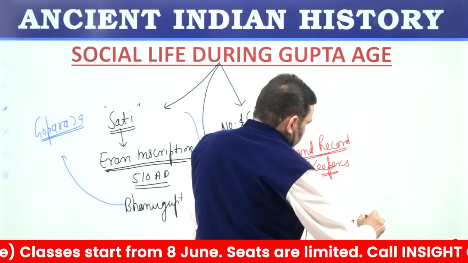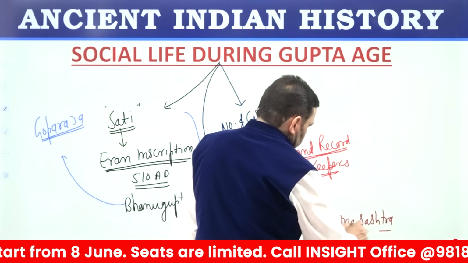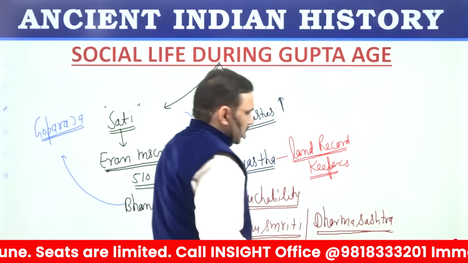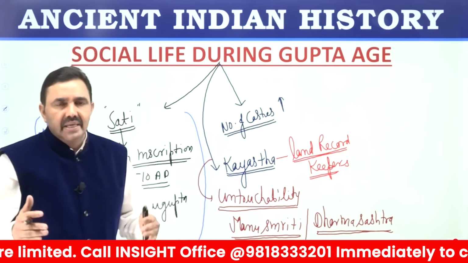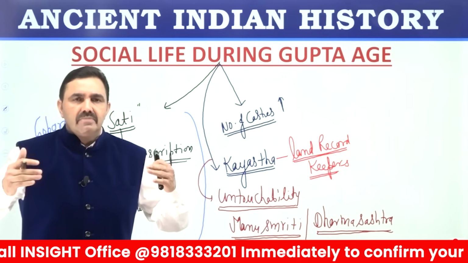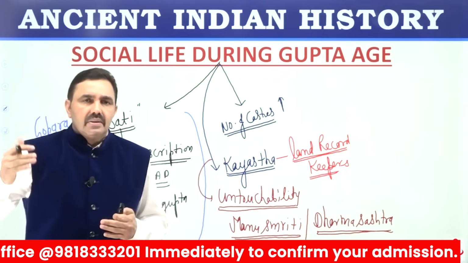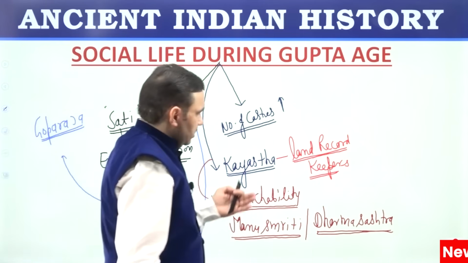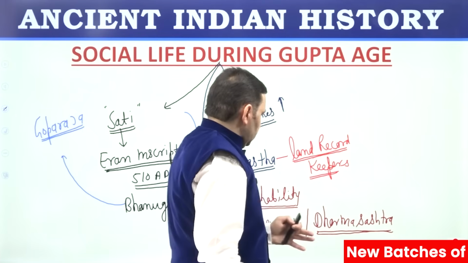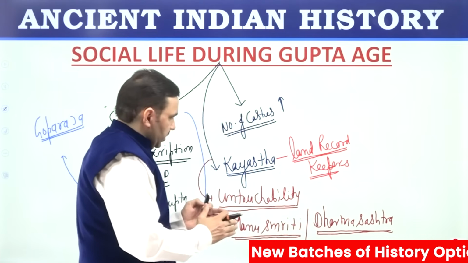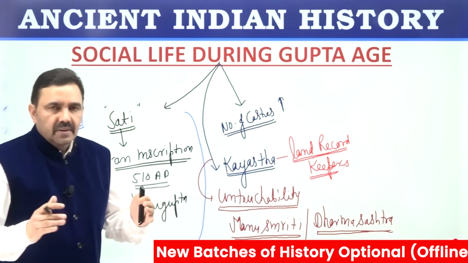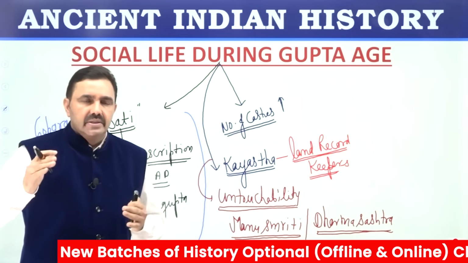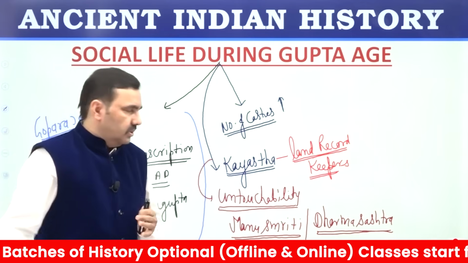So sometimes you'll find the term Dharma Shastra, sometimes you'll find the term Smriti. So Manu Dharma Shastra or Manu Smriti, meaning is the same. At times the name is Manavya Dharma Shastra. So meaning is the same. Manu Smriti, Manavya Dharma Shastra, Manu Dharma Shastra. So Manu Smriti is a book of post-Mauryan times. For the first time, or the first reference of untouchability is found in this book.